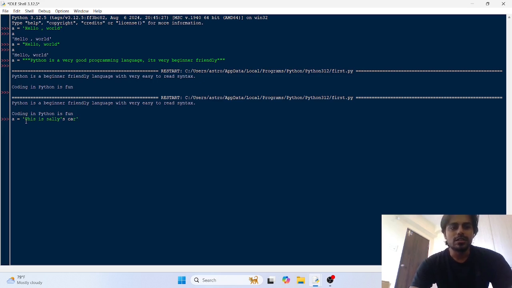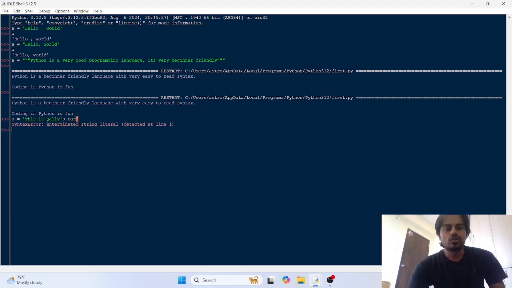Then it would read it, "this is Sally's," and it would find an apostrophe s, and it would think that this is the closing quote. But in our case, this is just an apostrophe s, that is the textual part. So this would give an error: syntax error, unterminated string literal. So it would not be able to print it.